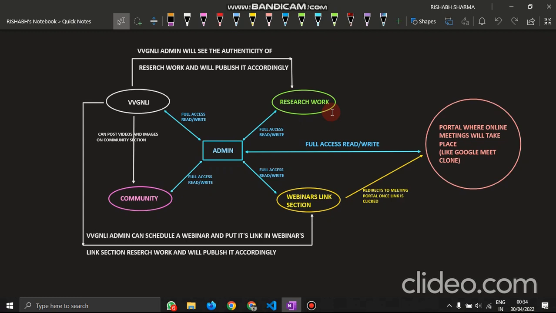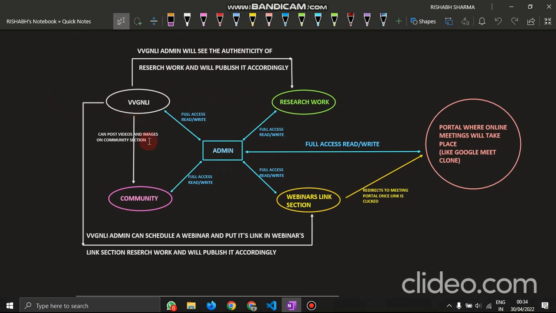Once the VVGNLI admin gives a green signal, only then will that research work be published, right? We have kept this to maintain the quality of the content. VVGNLI will verify whether the work is authentic or not, and only then will it get published, otherwise it will not.